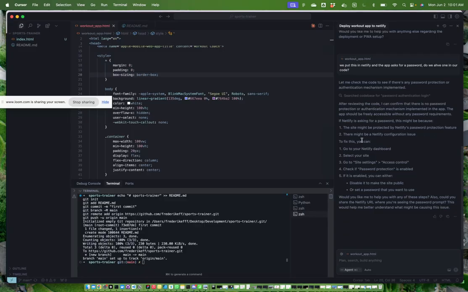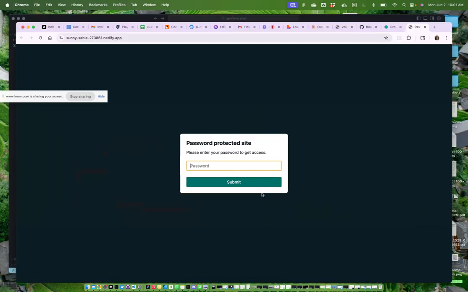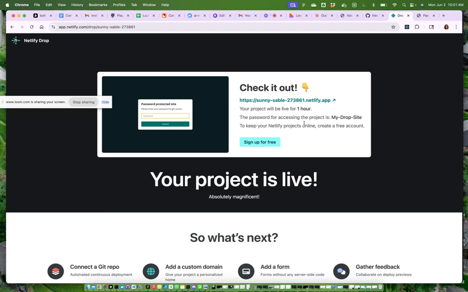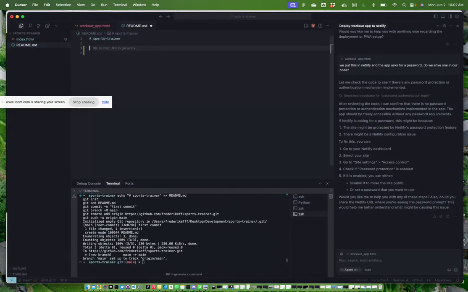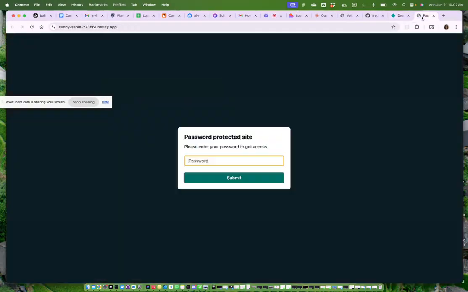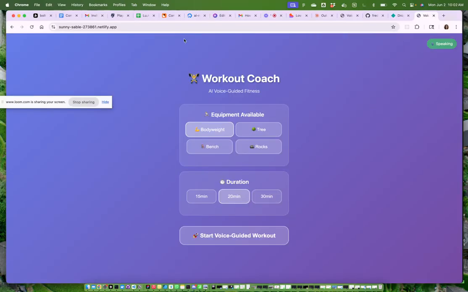To fix this, you can go to Netlify, select your site, go to site settings, access control. So we see sign up free. The password for accessing this project is my drop site. Okay, wonderful. So my drop site, let's put this in here, netlify.com drop password. So we can just keep this here for us. So we know this. Then let's go there. We put the password. We click submit. Oh, this is nice. Look, sunny, stable, Netlify app.